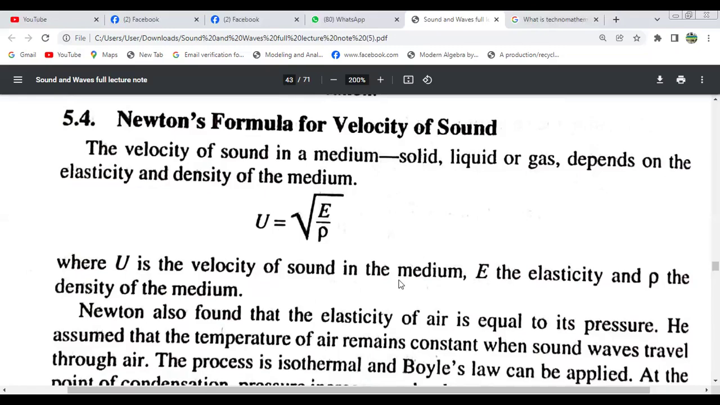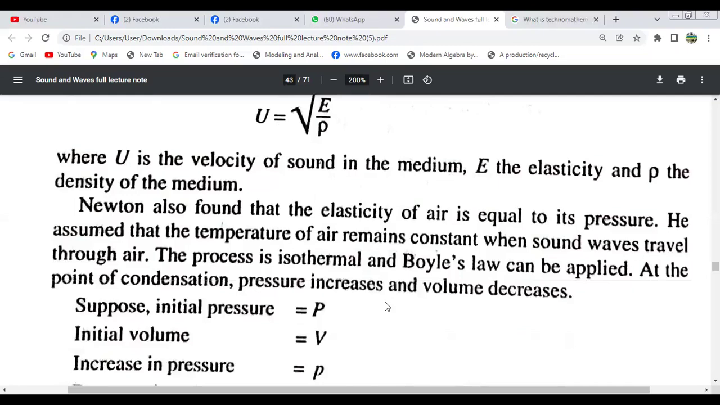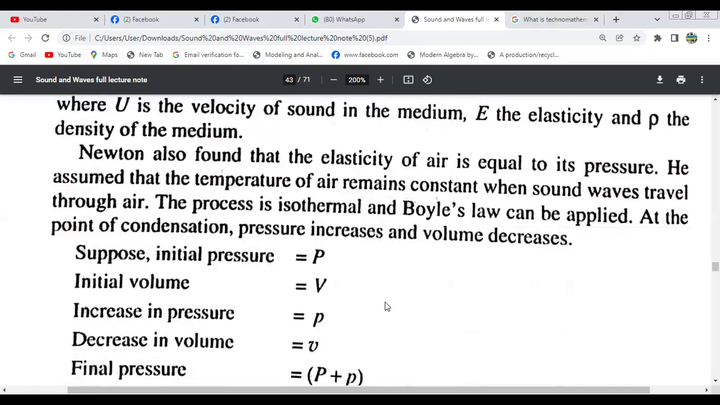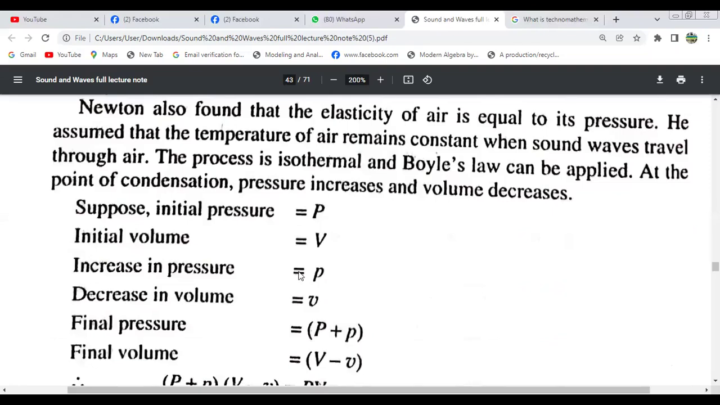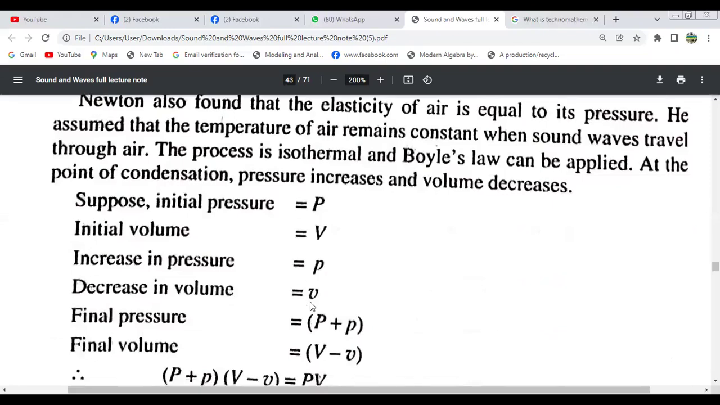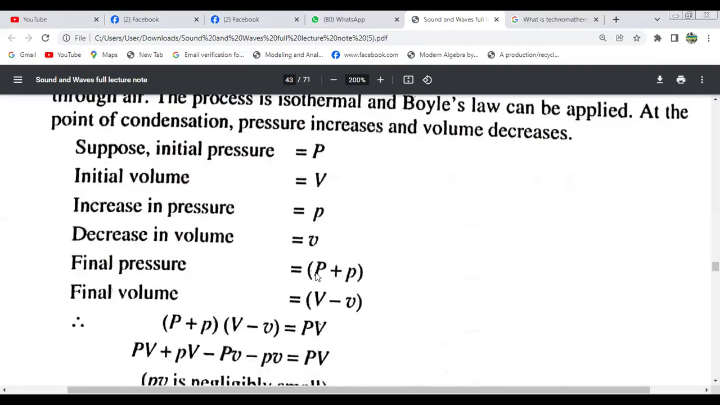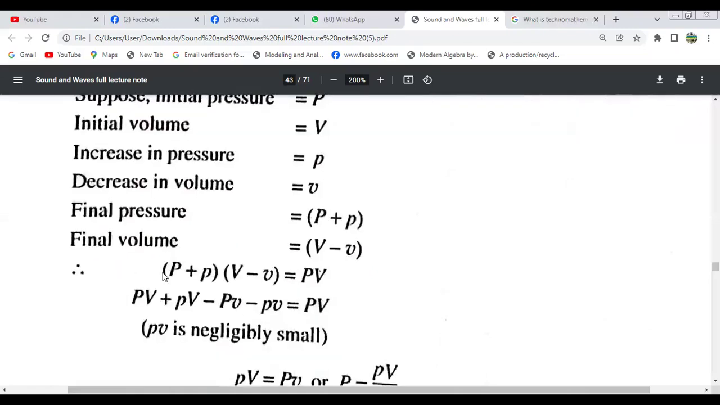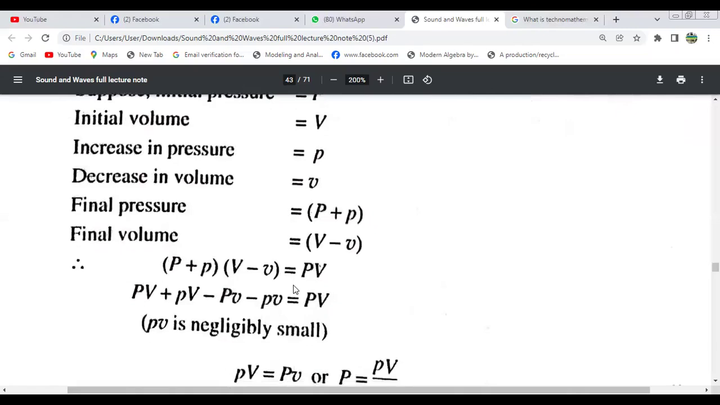Where U is the velocity of sound in the medium, E is the elasticity, and rho is the density of the medium. Now, if the initial pressure is P, the initial volume is capital V, the increase in pressure is p, and the decrease in volume is small v, the final pressure will be P plus p, and the final volume will be V minus v. So we must have (P plus p)(V minus v) equals PV. Just multiplying.